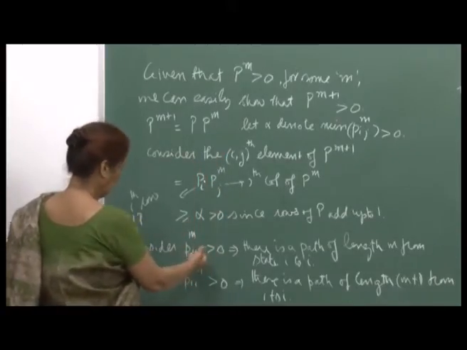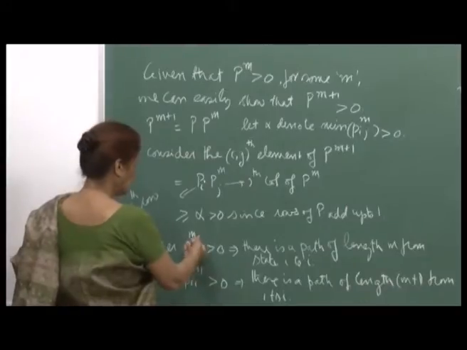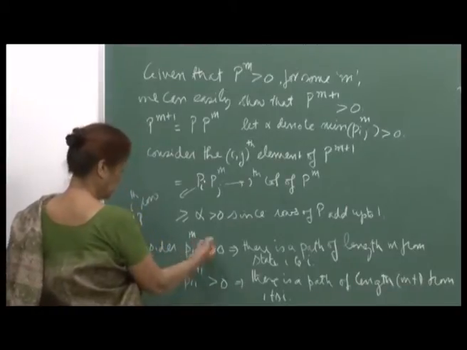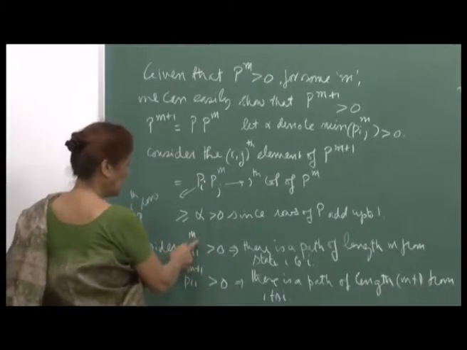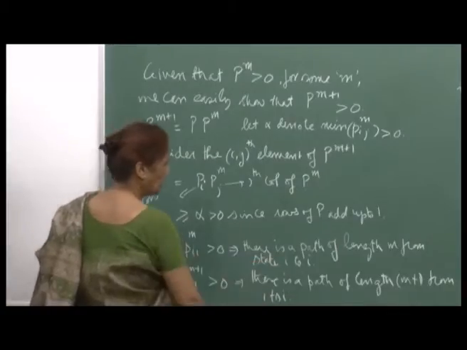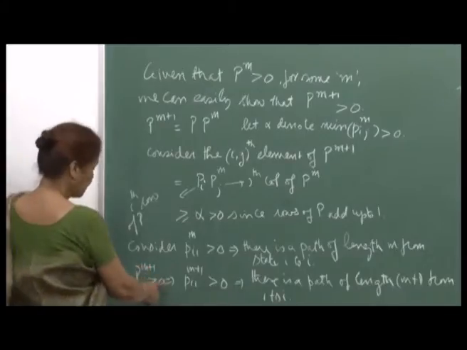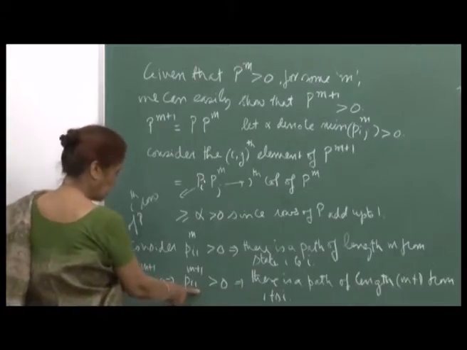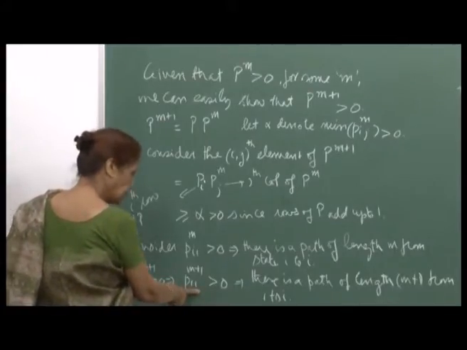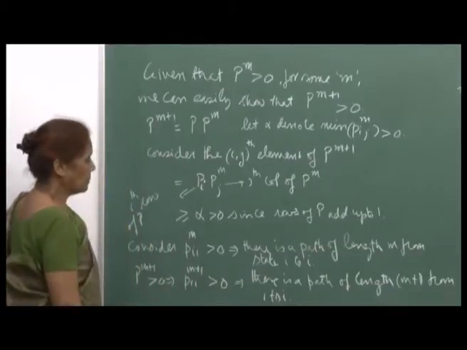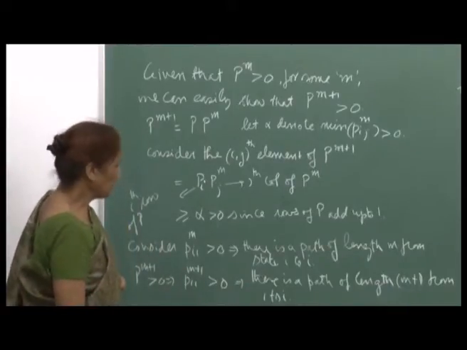Now, since all the entries of P^m are positive, pick up any i, then P_ii^m is positive. That means there is a path of length m from state i to i, and since P^(m+1) is also a positive matrix, P_ii^(m+1) is also positive, which implies that there is a path of length m+1 from i to i.